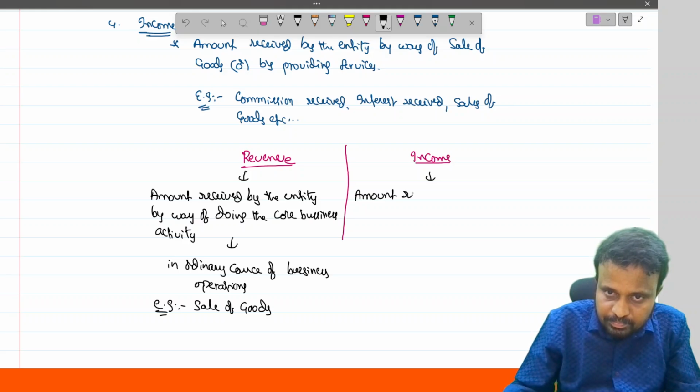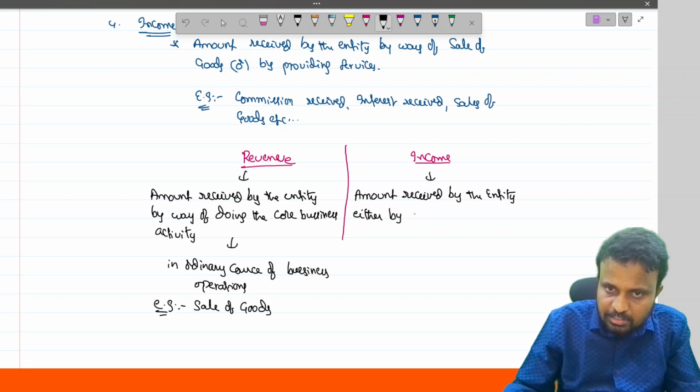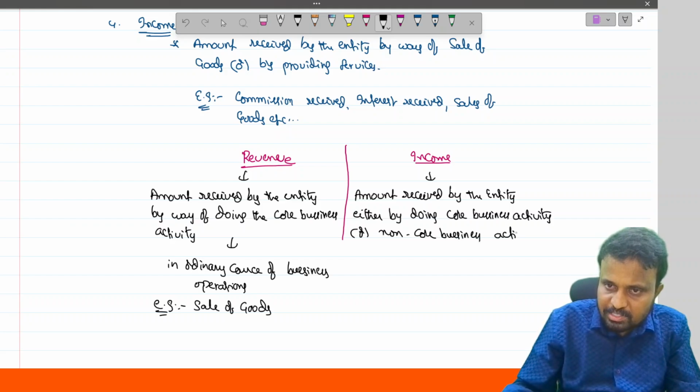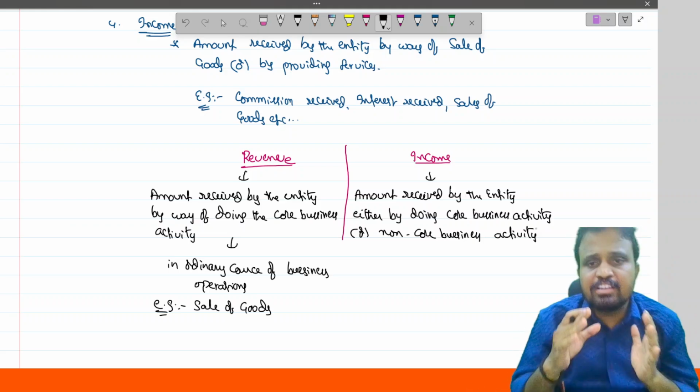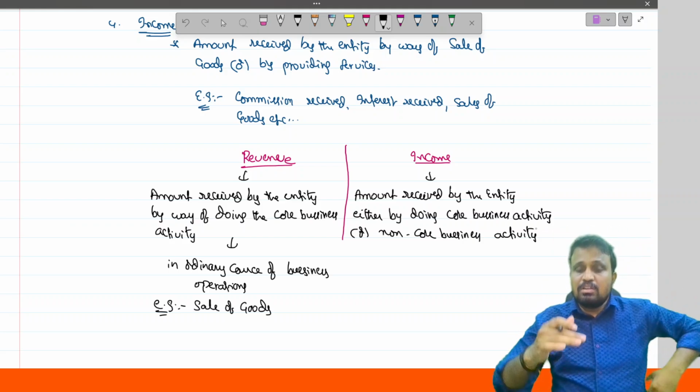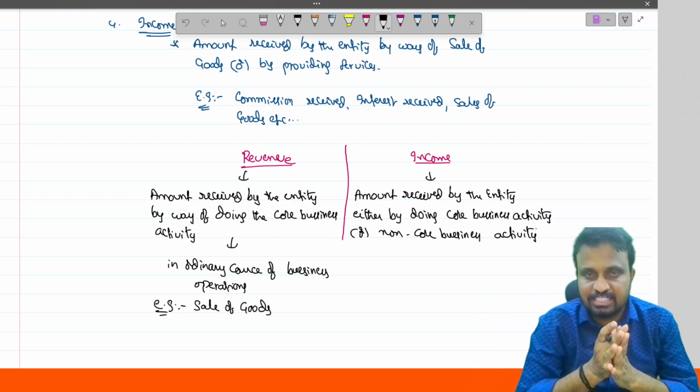Amount received by the entity either by doing the core business activity or non-core business activity. Core business activity, non-core business activity. For example, in case of a trading concern, sale of the goods is said to be a core business activity.